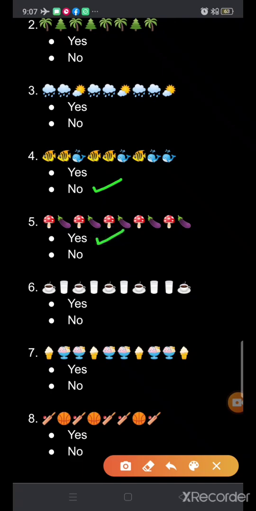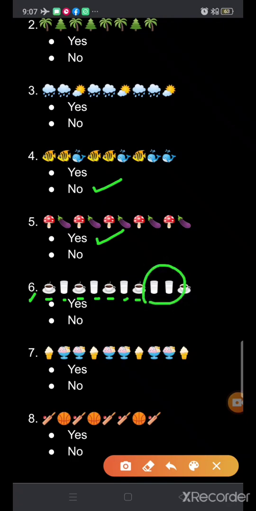Okay, next is the sixth part. Here what picture is given? One cup of tea, then one glass of milk, again cup of tea, then glass of milk, again cup of tea, then glass of milk, again cup of tea, and then two glasses are given here.